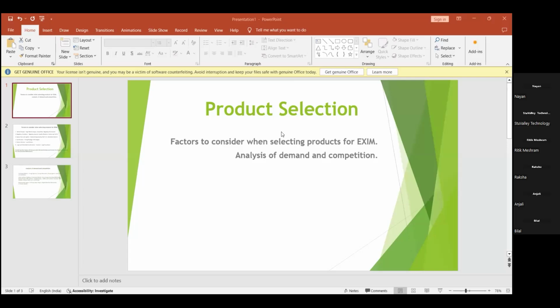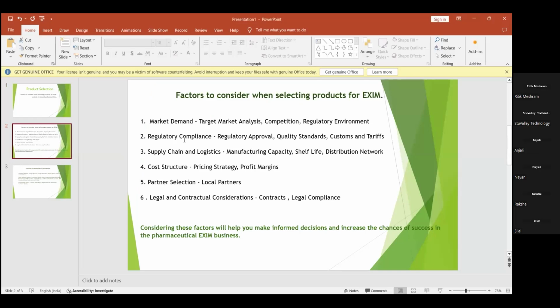Today we are going to study product selection, and in that we are going to study the factors to be considered while selecting a product for the import and export market. And also we are going to analyze the demand and the competition of import and export, like from where the demand comes and the competition will also be analyzed. So one by one we will study. First we are studying the factors to be considered while selecting any product for import and export. Here also, guys, I will be explaining with an example as well.